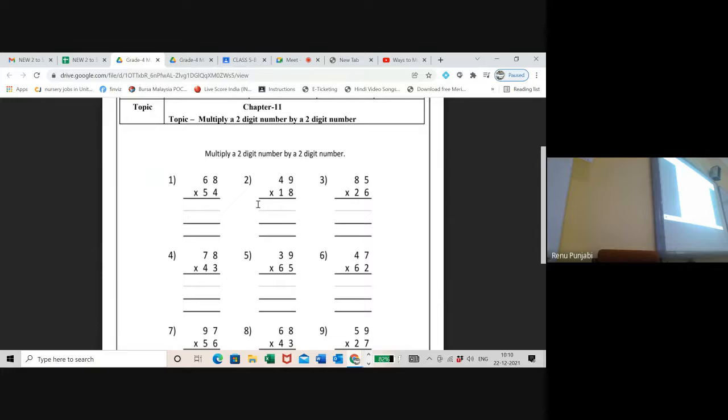Now your final answers are 3,400, 240 and 32. Add them. I will come to your place. After this you can write this or you can write this, but you need to write all the 4 numbers and add them. The answer is 3,672. Any confusion to any child till now?